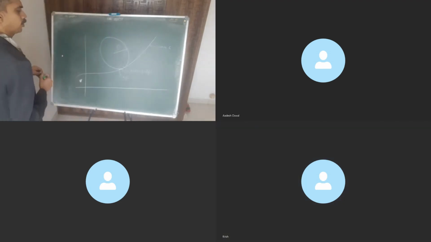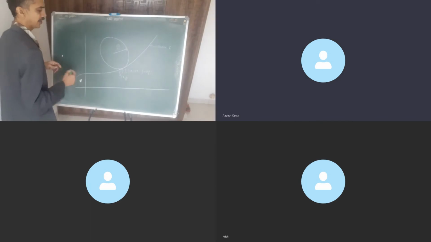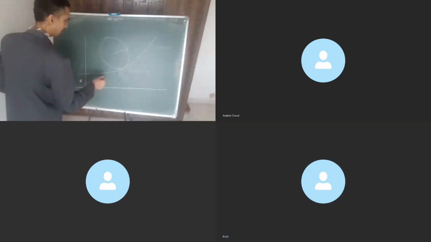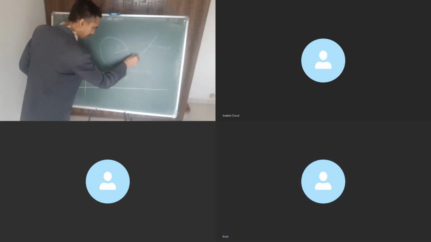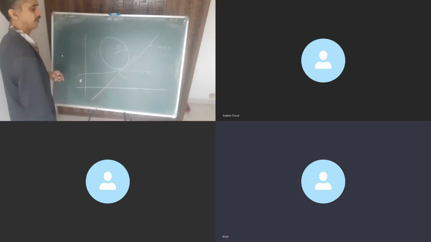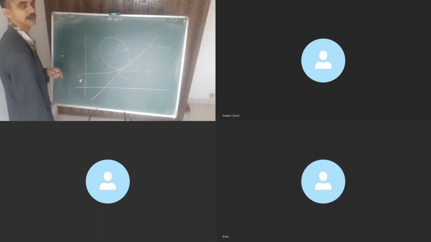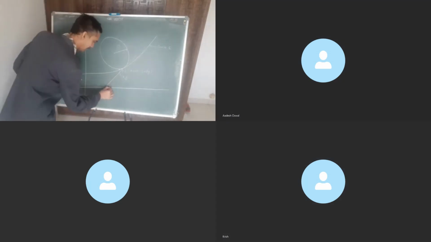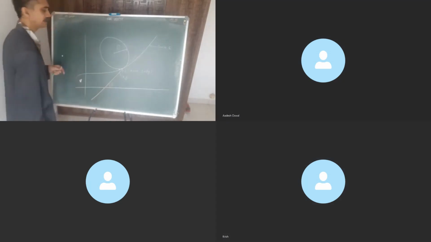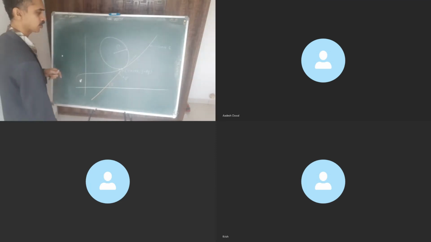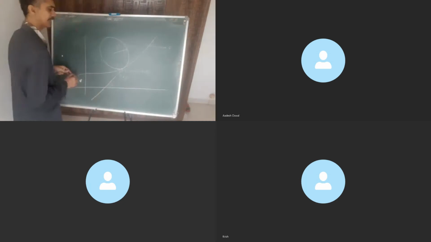In that case, what I do next, I draw two tangents, one passing through P and the other through P1. This is the first tangent, a tangent passing through P1, and I'm marking the angle that it makes with the horizontal x-axis as theta.